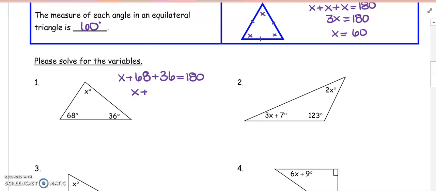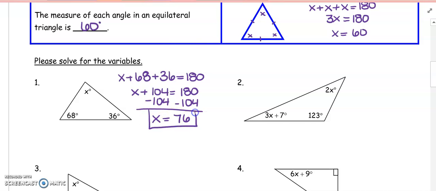If I clean that up, that's x plus 104 is equal to 180. Now I could subtract the 104 on both sides, and doing so I would get x to be equal to 76. So all we do is add those three up and set them equal to 180.